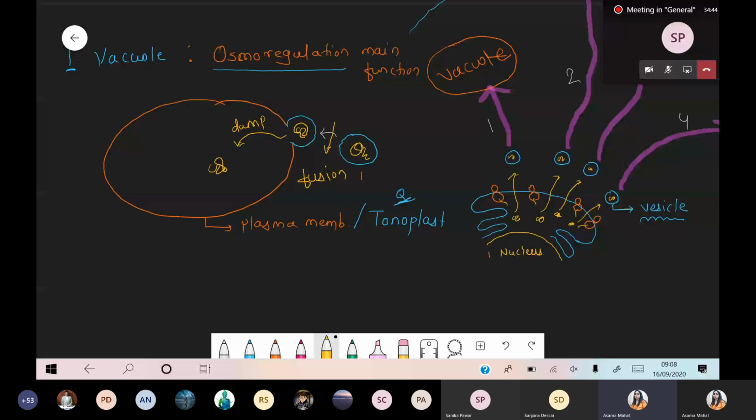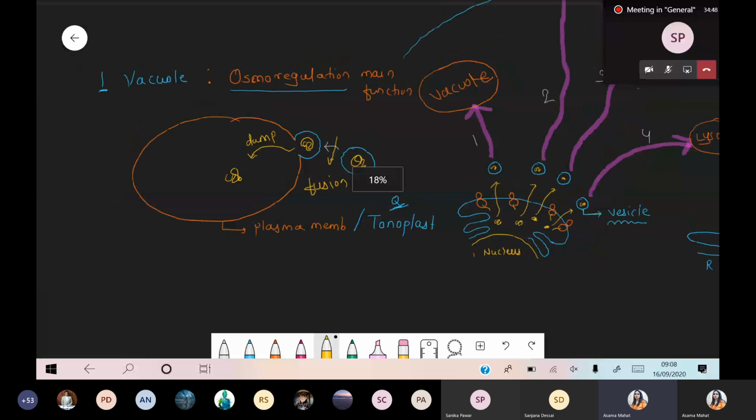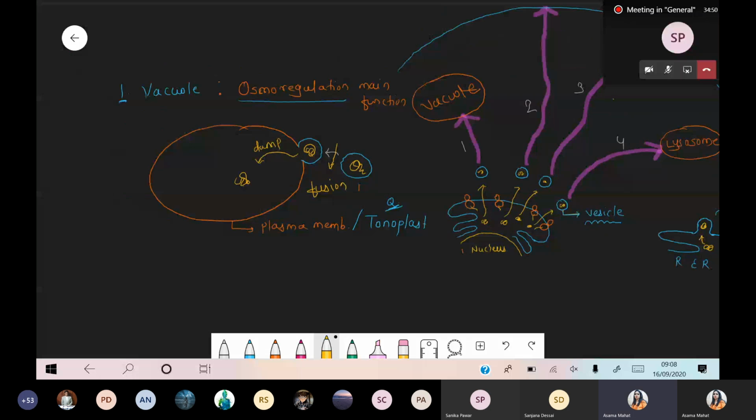Same condition for the lysosome also. When we are talking about the typical structure of the lysosome, this is the first diagram. Why do we release the protein in that particular vacuole? Because the fate should be inside this vacuole. That's why we have to transport it inside this vacuole.